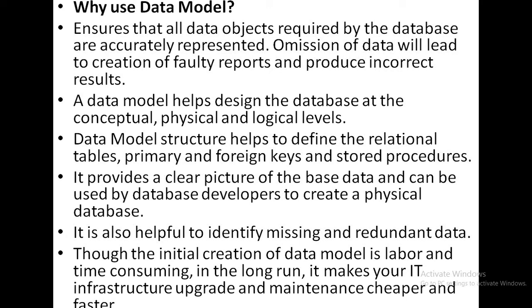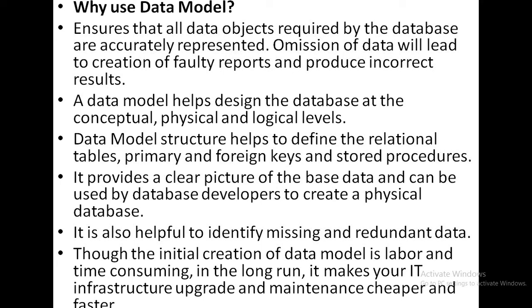That means if there is some faulty data, when we draw our data model, we can easily find out where data is omitted and what different types of faulty data reports there are. We can easily find this out. That's why we first create the data model. And next, the data model also helps to design the database at the three levels that we already discussed: the conceptual level, physical level, as well as logical level.